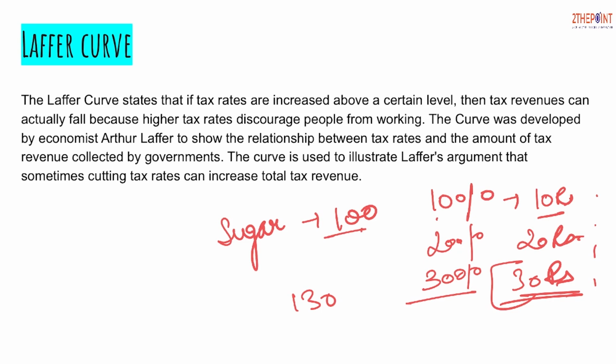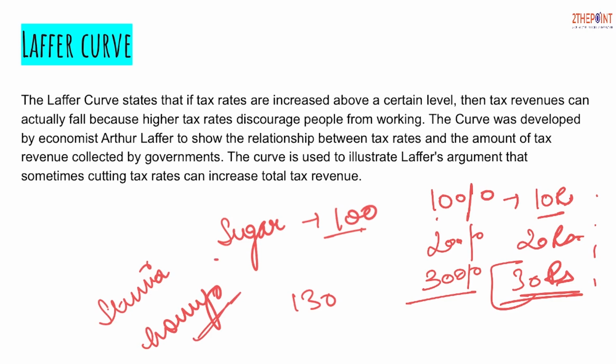But when the price of the sugar increased from 100 to 130, it is a matter of concern for every customer or consumer of sugar, and definitely that consumer will look for an alternative to sugar. It could be stevia that is consumed, or it could be honey. Every customer would want to change the source of sweetening the food, would definitely shift to another product, and would stop altogether the consumption of sugar.